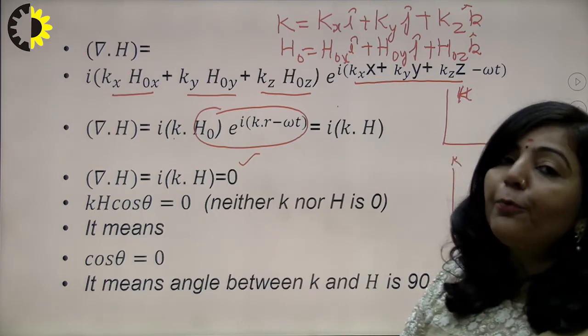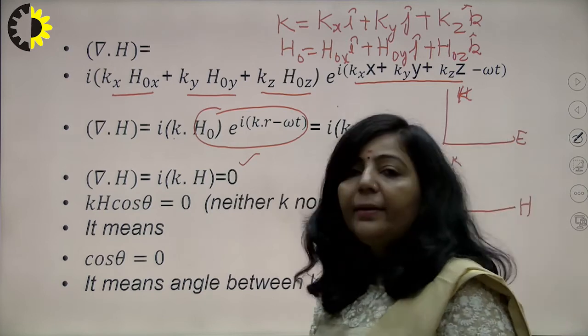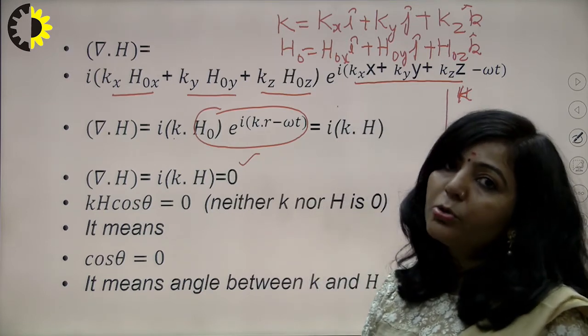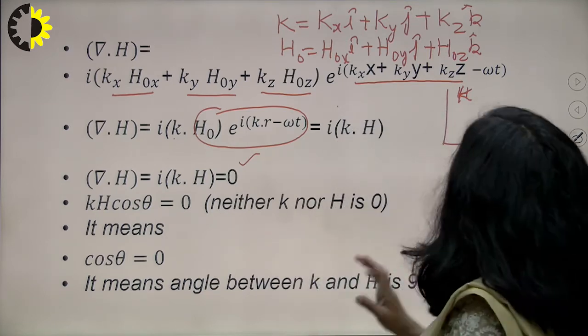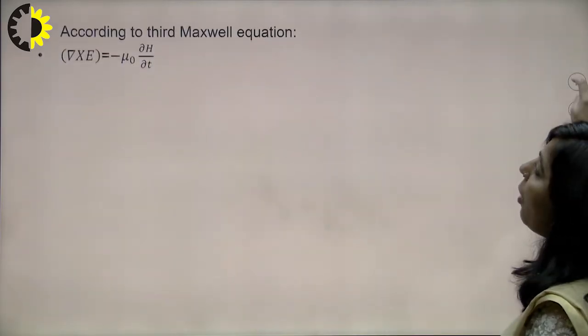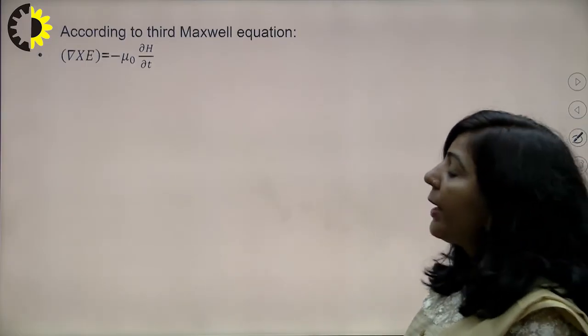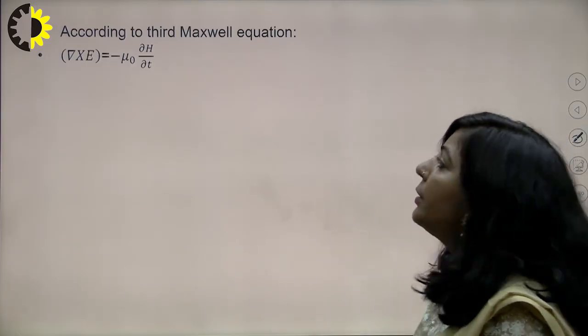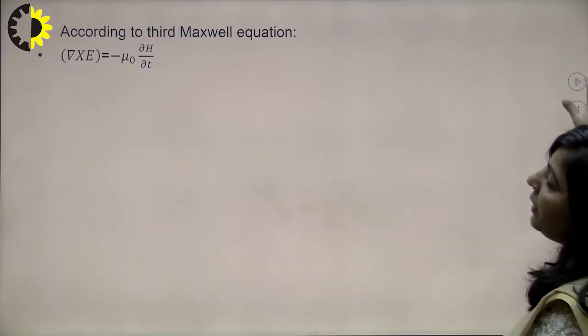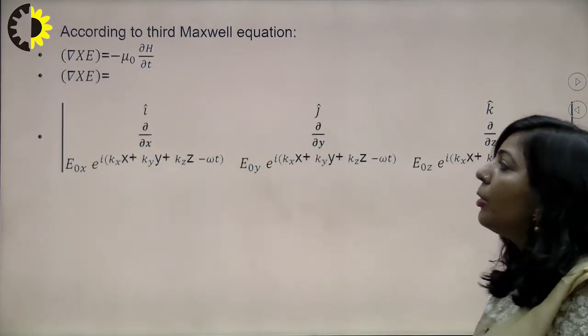Now we have to prove the third part, that the angle between E and H is also 90 degrees, right? In order to prove that, we can use our third Maxwell equation or fourth Maxwell equation. Whatever you feel like, you can take that equation. I have taken the third Maxwell equation. So here, curl of E is minus mu naught del H upon del t.